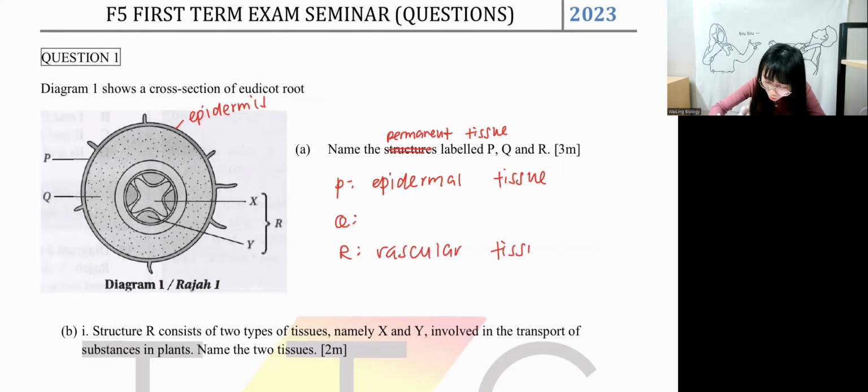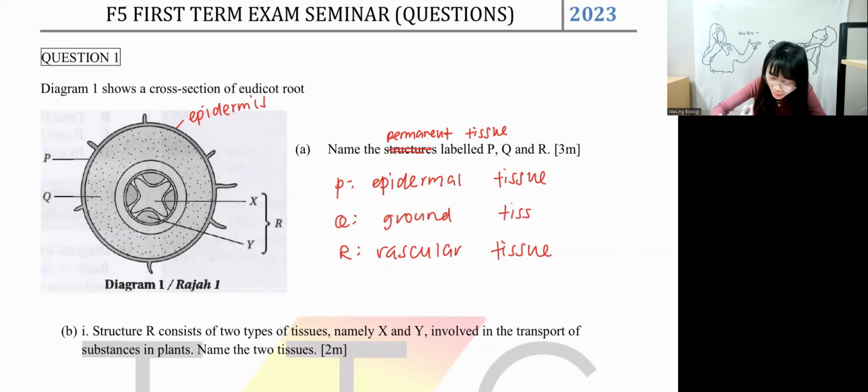Vascular tissue. Vascular cylinder is correct, but we're going to write vascular tissue. Generally, just write tissue. Okay? If you don't know whether it's a bundle or tissue, whether it's a bundle or cylinder, just write vascular tissue. Okay, and then Q, we left one last tissue. It's called ground tissue. Ground tissue is a permanent tissue.